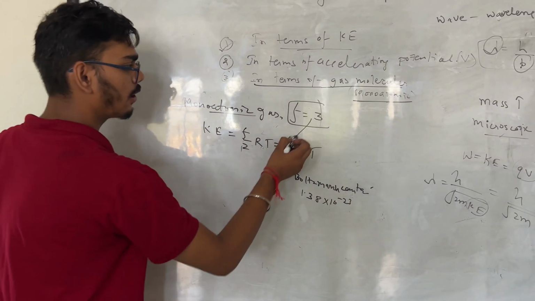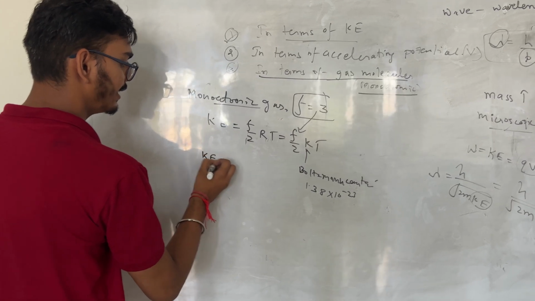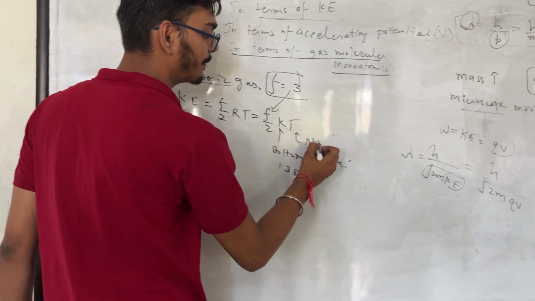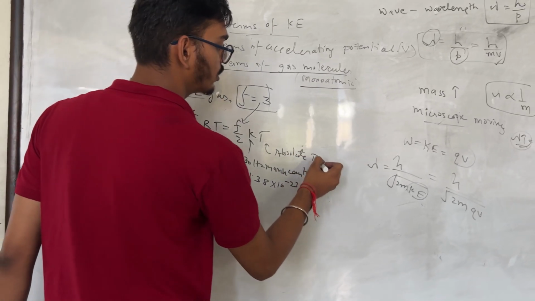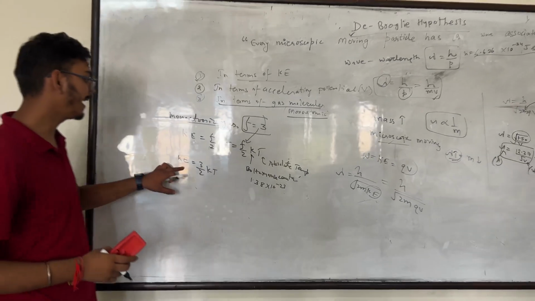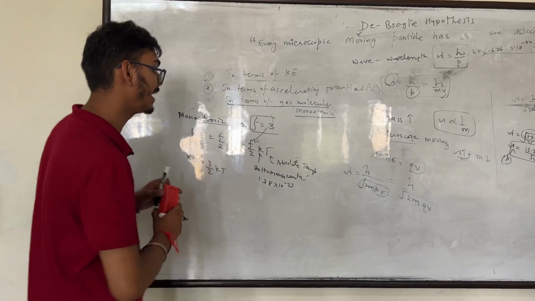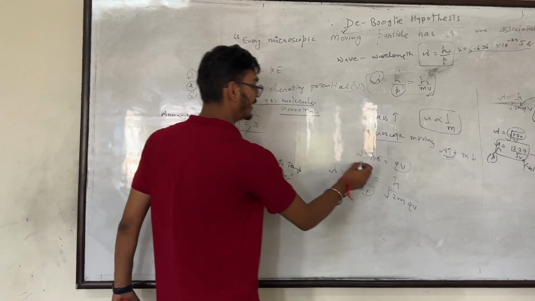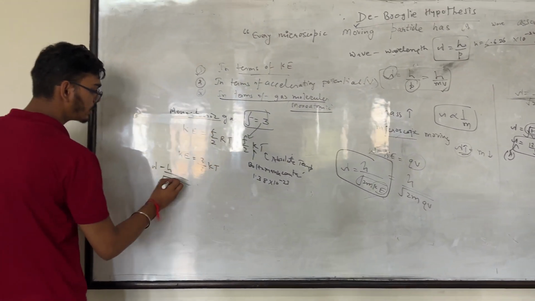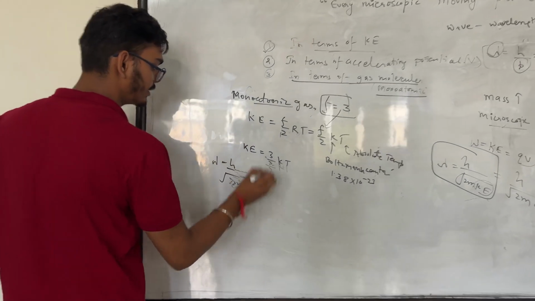Putting the value of f here, we get kinetic energy is equal to 3 by 2 kT, where T is the absolute temperature. We know that the relation is lambda is equal to h by root twice m times kinetic energy.